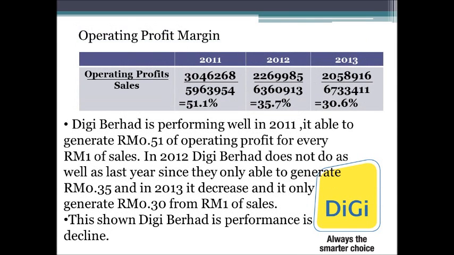Next is operating profit margin. It is used to measure the percentage of money before the tax, interest, and preferred stock dividend are deducted. So in this case, in 2011, it reached the highest at 0.51 cents of operating profit for every 1 ringgit of sales. And when it goes to 2012 and 2013, it's slowly declining, and in 2013 it reached 0.30 cents from 1 ringgit of sales. So it shows that Digi Berhad's performance is declining.